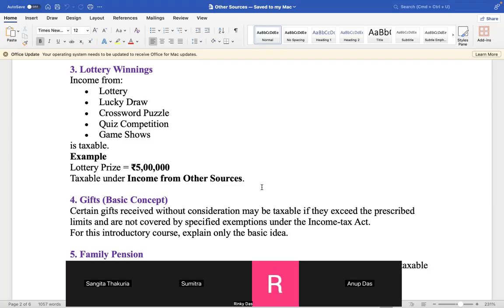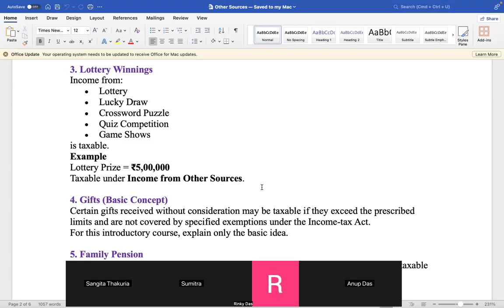Yes, sir. Please explain one more income from other sources, number 4. Explain it, read. Gift, basic concept. Certain gifts received without consideration may be taxable if they exceed the prescribed limits and are not covered by specific exemption under the Income Tax Act.